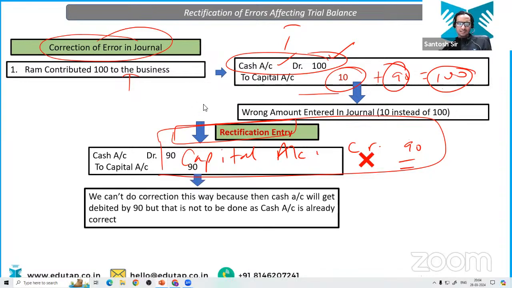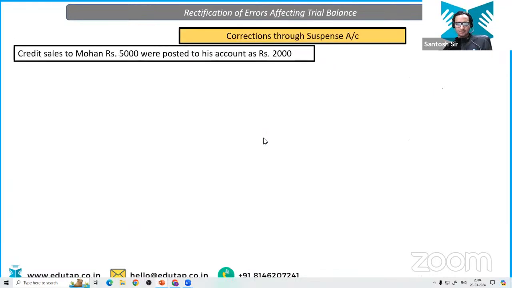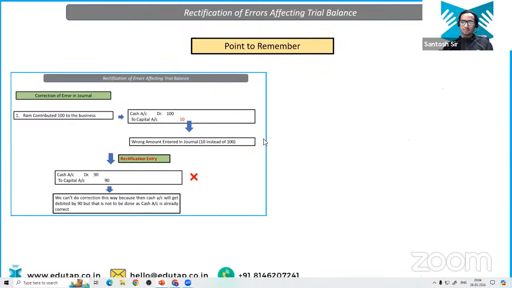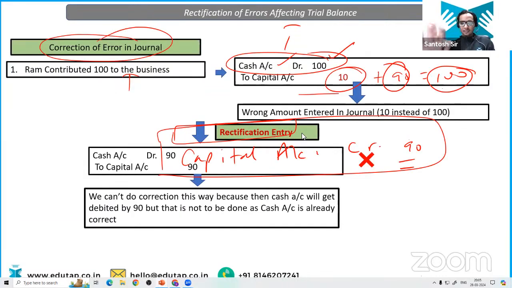Do we have this thing? Suspense account? Yes. Where is it? Okay. It is not written in the PPT, but you write it down here, that suspense account should be here. Only by doing cash account debit 90 to capital account 90, it is not going to work. See, the wrong sign is here. Why?